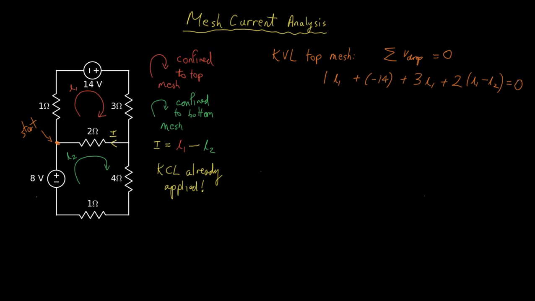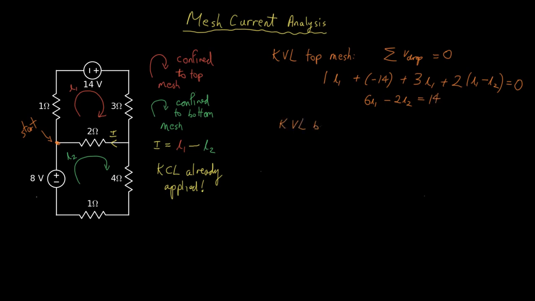We can gather our terms here. We get 6I1 minus 2I2 is equal to 14.